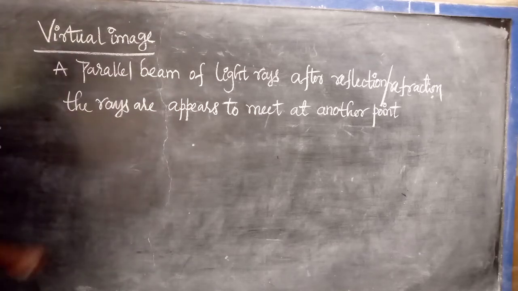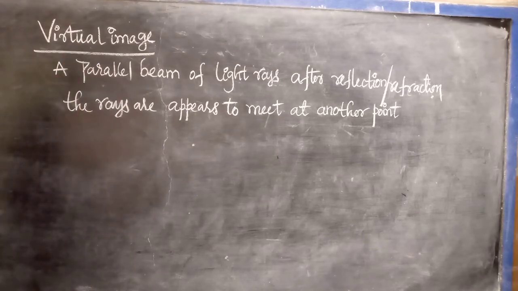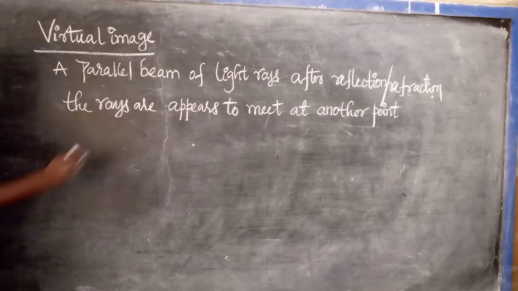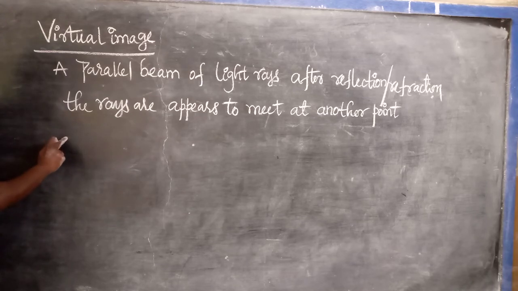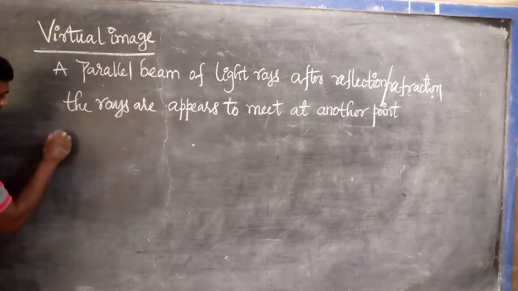Now I will draw the diagram. Which lens or mirror forms the virtual image? Convex mirror and concave lens, and a convex lens also can, but mainly the convex mirror in the case of mirrors and the concave lens in the case of lenses.